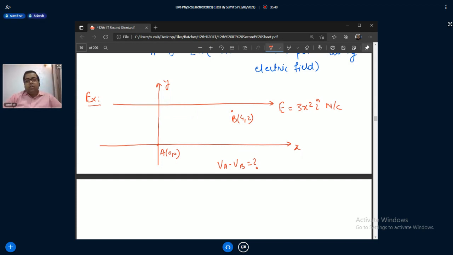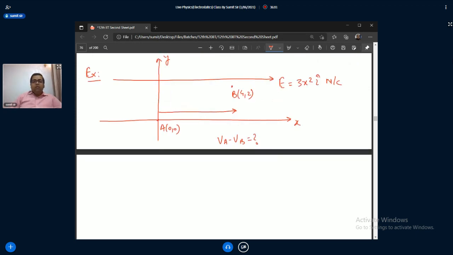V is equal to minus integral of E dot dr. So the same thing you can do. You already know this one. Just take the length from this, only this length. There's no need of taking this one. Only take this from 0 to 4 because the electric field is in the direction of this. VA minus VB is equal to minus integral of Ex dx, because here you have only the x component, it's in the x direction only.